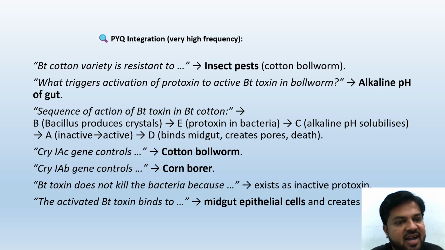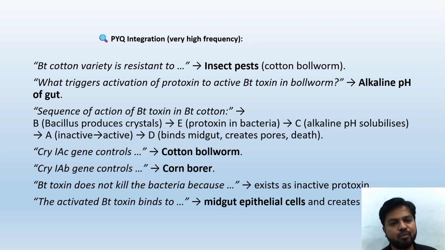Previous year questions, very high frequency. BT cotton variety is resistant to insect pests. No insect can now bite this cotton once it is produced from BT. What triggers activation of protoxin to active BT toxin in bollworm? Alkaline pH of the gut of insects. Sequence of action of the BT toxin in BT cotton. This sequence was already asked previously and it may be asked again.